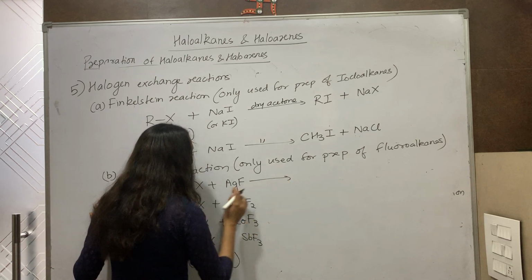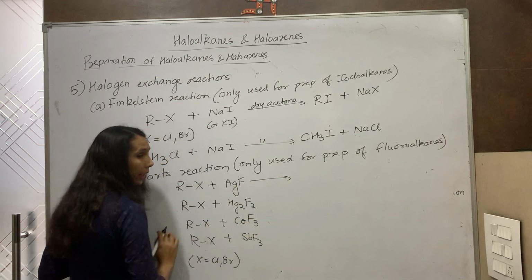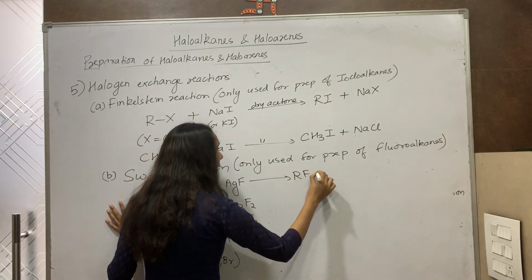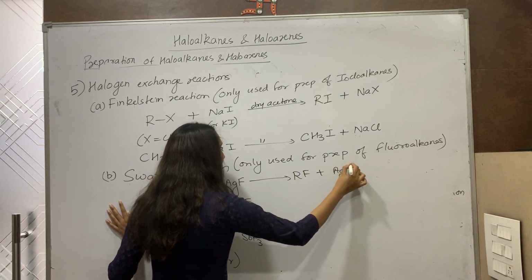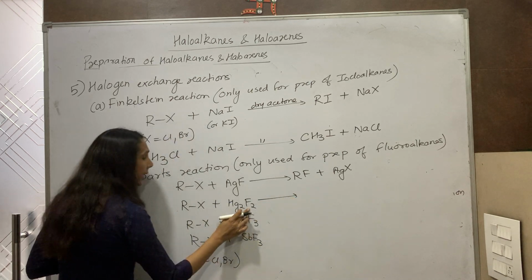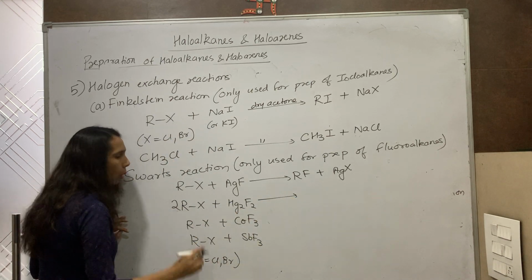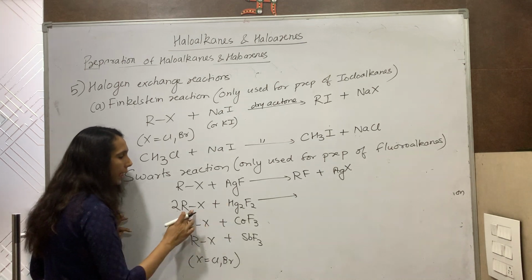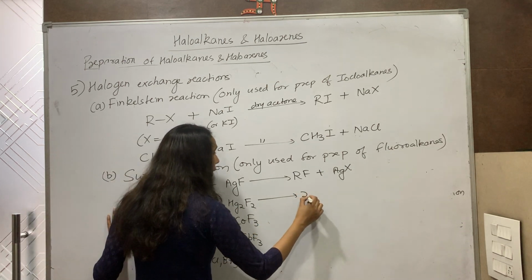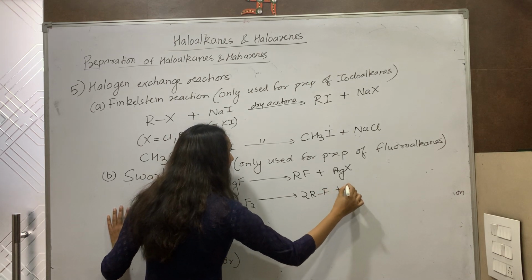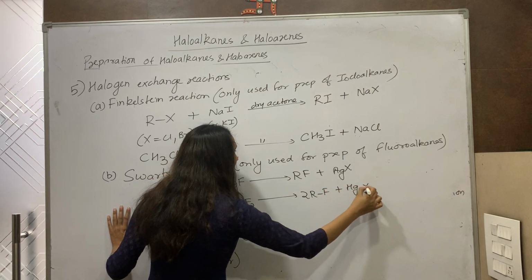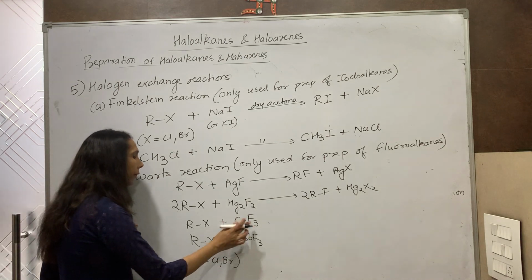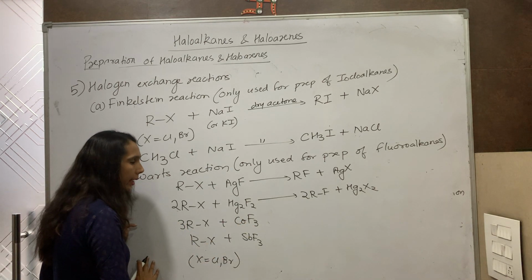Now in the first case, one F, so X will be replaced by F: RF plus AgX. Second case, there are two fluorines, so I take two RX. In both the RX, both the X will be replaced by fluorine. So you get 2RF plus Hg2X2. In the third one, there are three fluorines, so I take 3RX.